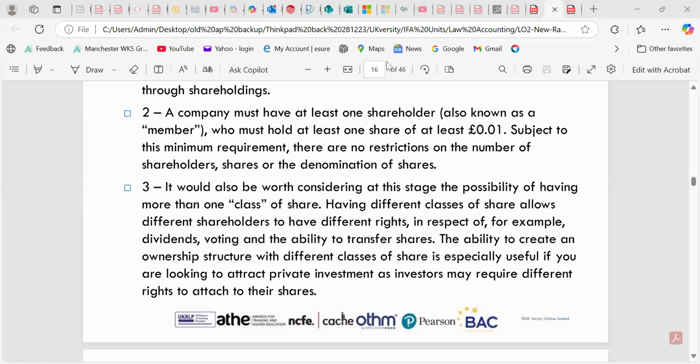Okay. At this stage we can consider the possibility of having more than one class of shares, so we can look at preference shares and ordinary shares. Do we know what is the difference between preference and ordinary shares?